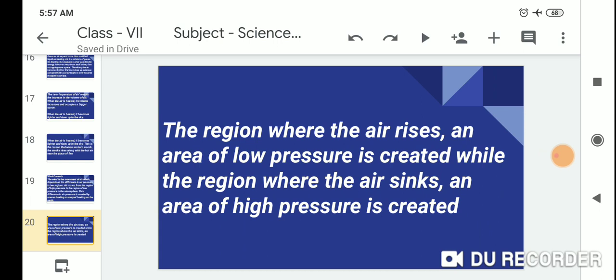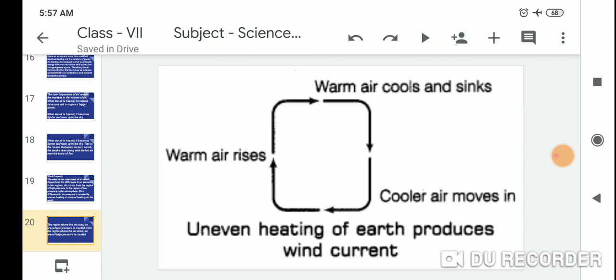The region where the air rises, an area of low pressure is created, while the region where the air sinks, an area of high pressure is created.